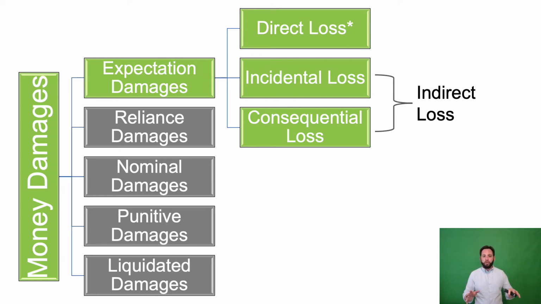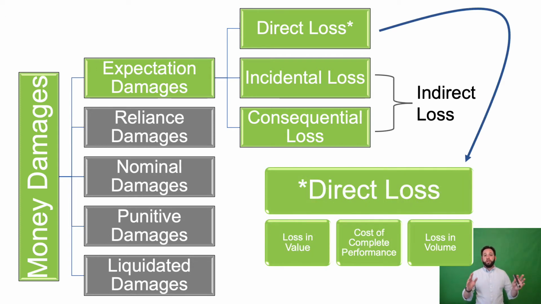Expectation damages have three additive components, which all combine to show the total amount of the loss that needs to be awarded. The first is direct loss, which is the amount of difference between the value received and the value expected under the contract. But in addition to that, there are incidental losses, which directly flow from the breach. They weren't part of what was expected, but they are costs or losses that occur because the breach occurred. And another concept, consequential loss, very similar to incidental loss, but somewhat more attenuated consequences that flowed proximately and foreseeably from the breach. Direct loss can be measured in three different ways.